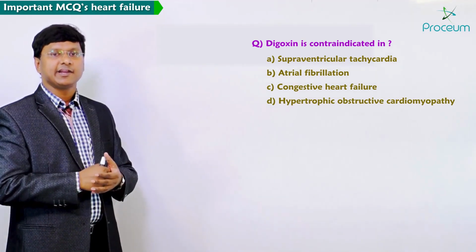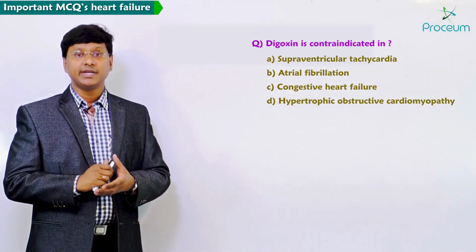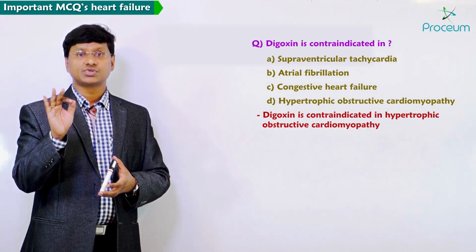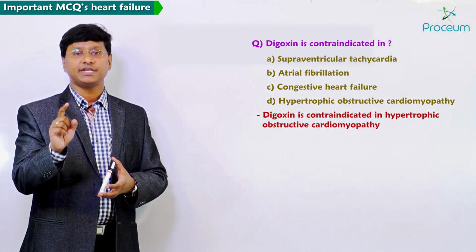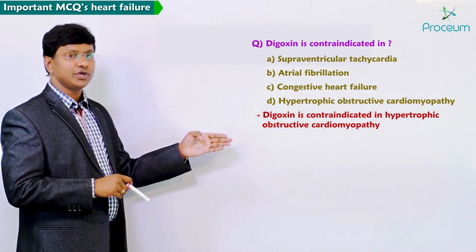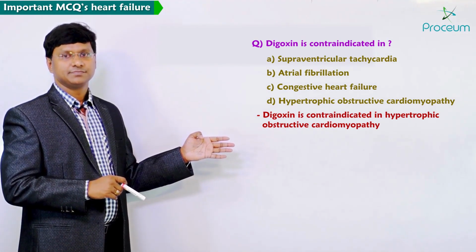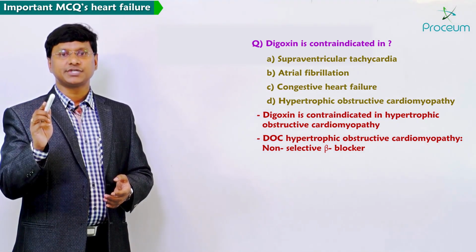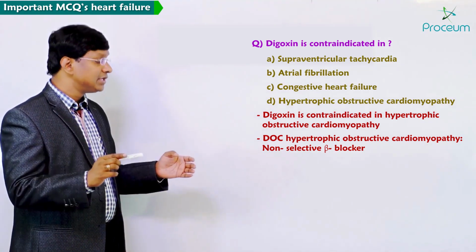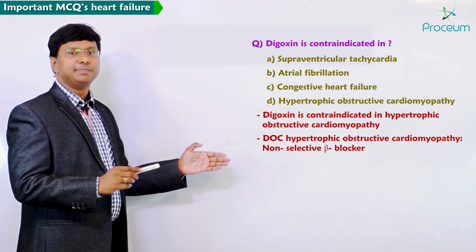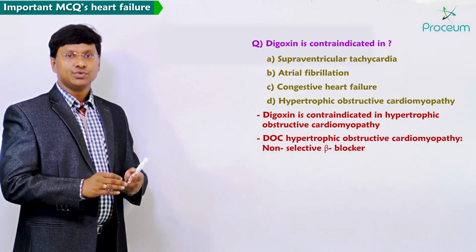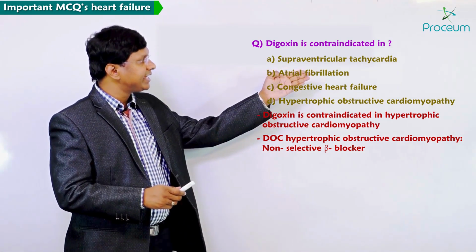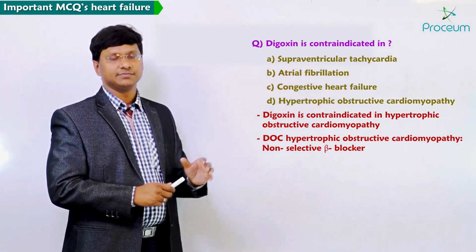If you go back and refer to the contraindications of digoxin, remember digoxin is contraindicated in patients with hypertrophic obstructive cardiomyopathy. And what is the drug of choice for hypertrophic obstructive cardiomyopathy? It is your non-selective beta blockers. Now you go back and revise the contraindications of digoxin.